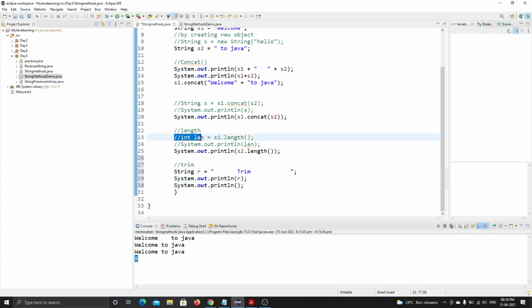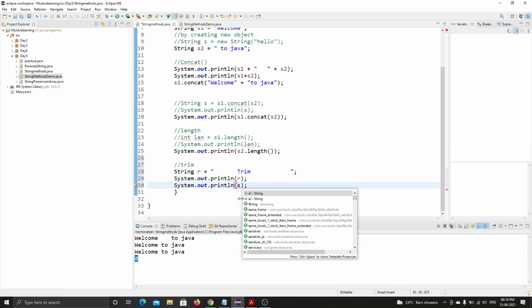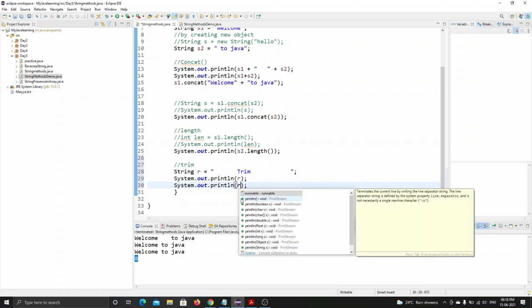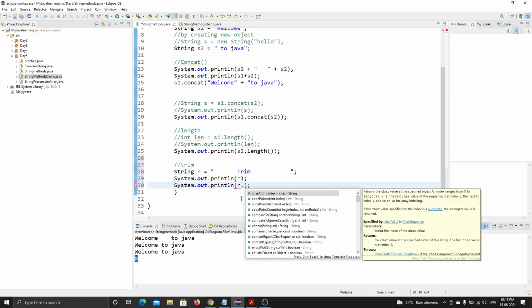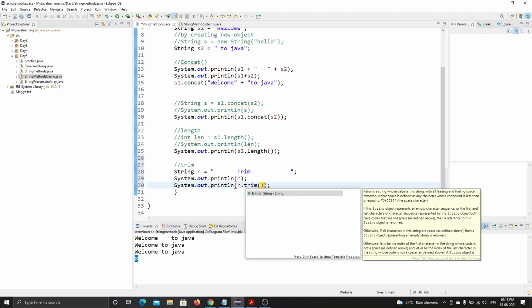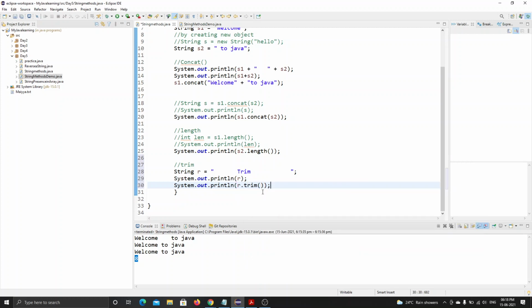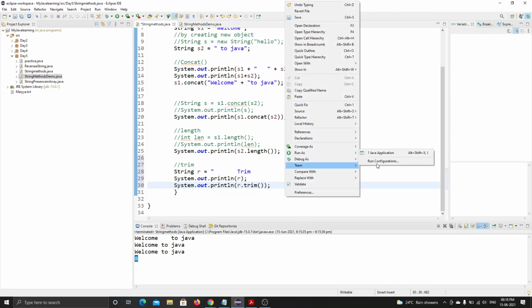If you can understand declaring a new variable, can I directly use this? Yes, sir, we can understand that. R dot trim, and close the braces. For every method, we want to close this parenthesis. Okay, let's run this.